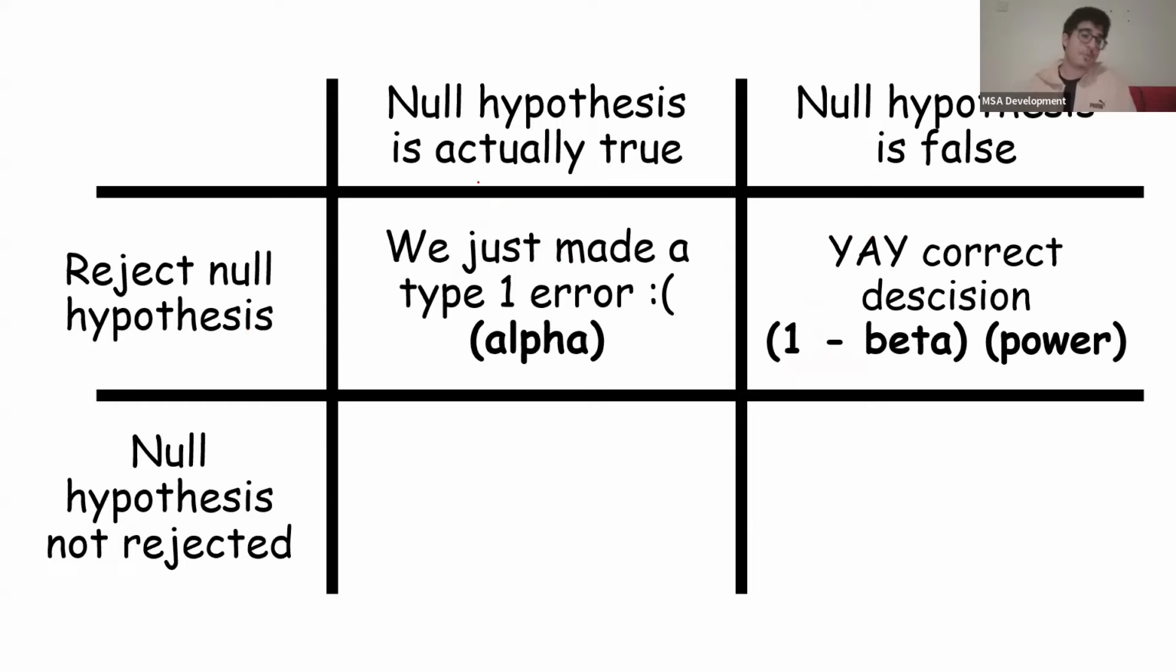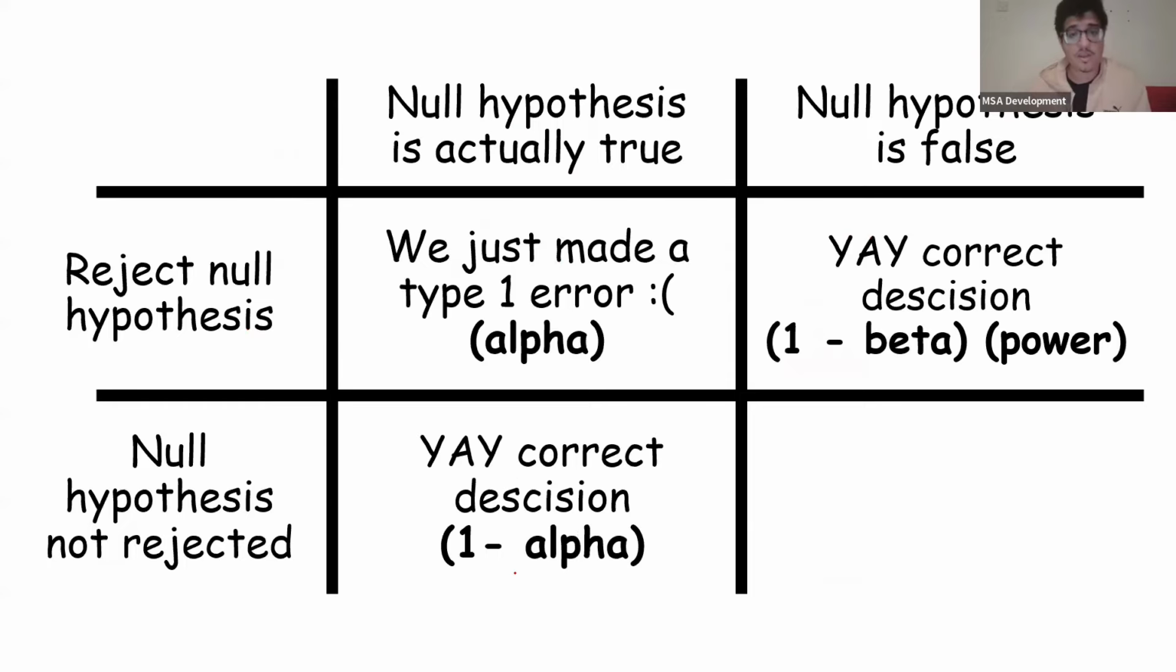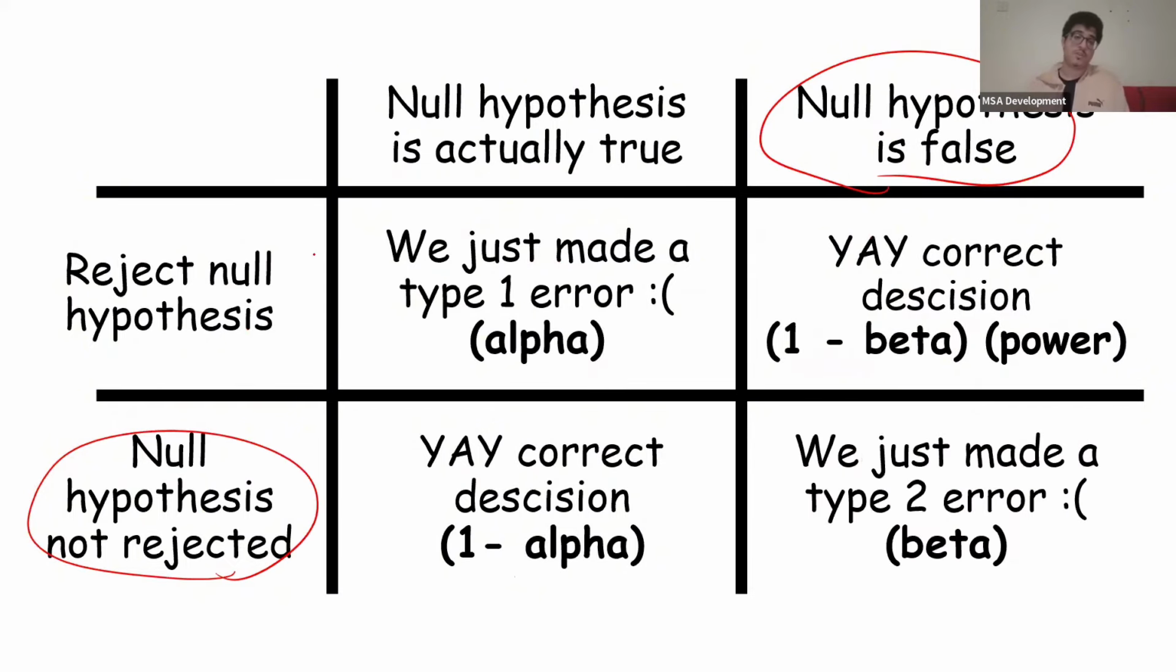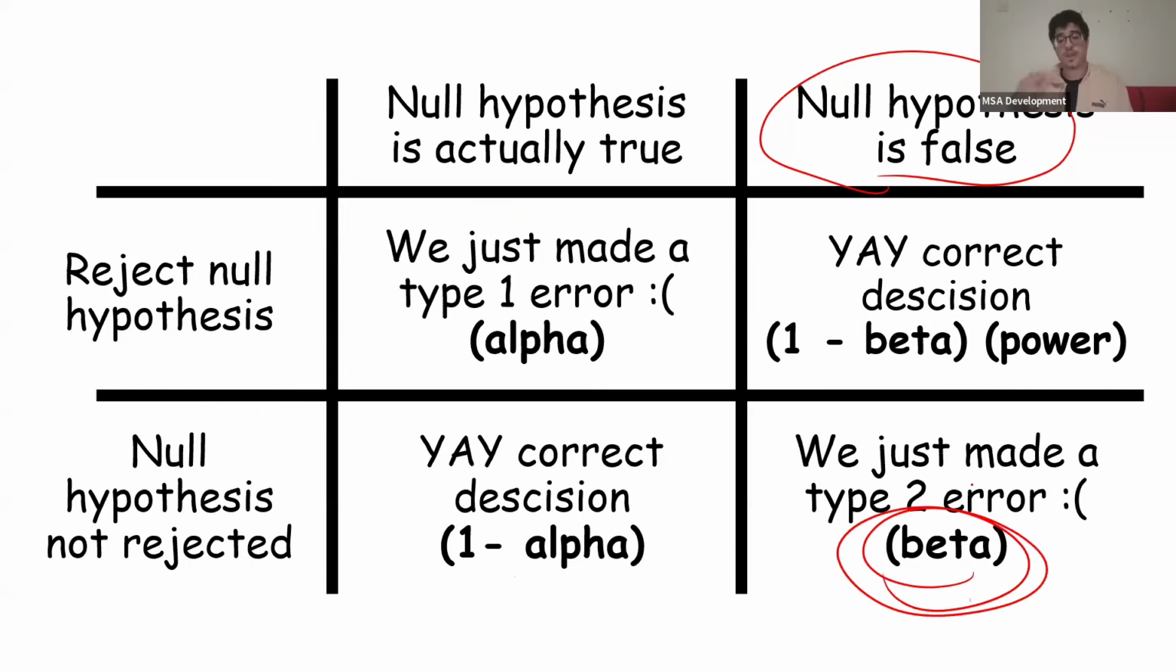So let's say the null hypothesis is actually true and we don't reject it. We made another correct decision. This is known as 1 minus alpha. It doesn't really mean anything, but if alpha was 0.05, the chance of making the correct decision is usually like 0.95, 95% chance. Now, if the null hypothesis is false, but we don't reject it, we just made a type 2 error, okay? So there is a difference, but we didn't reject the null, okay? And the chance of this happening, once again, is beta, okay? We try to reduce this as much as possible, okay?